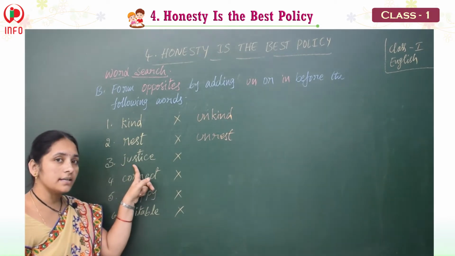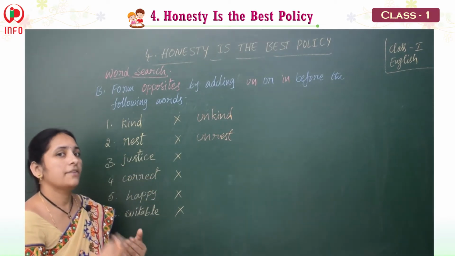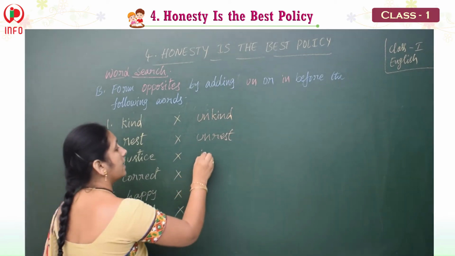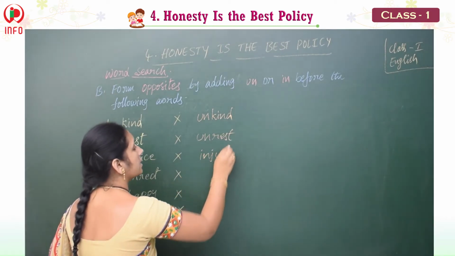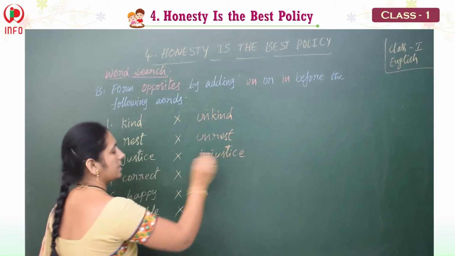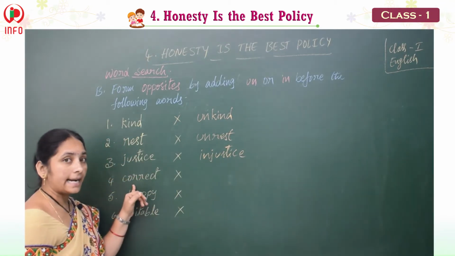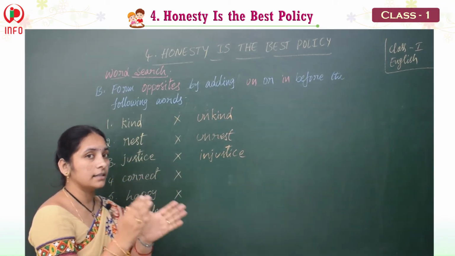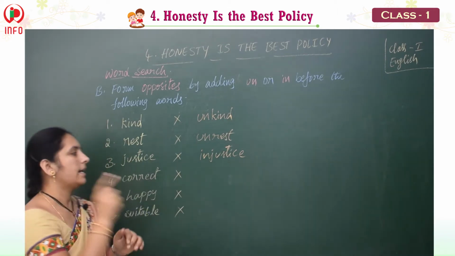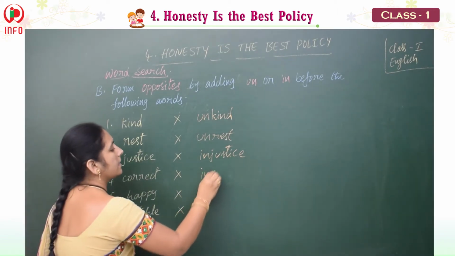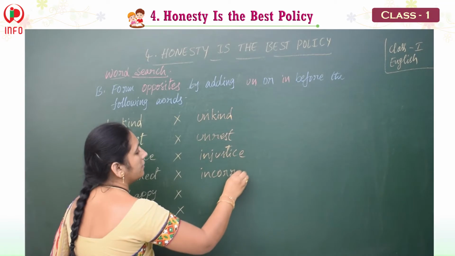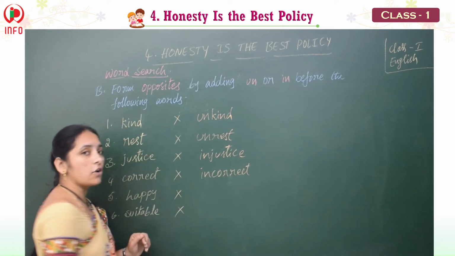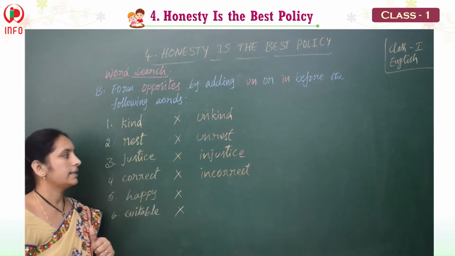And justice. Justice, and for that the opposite word, yes, good. Injustice. And correct. This is a correct answer. This is an incorrect answer. If it is correct, correct. If it is wrong, we should say incorrect answer.